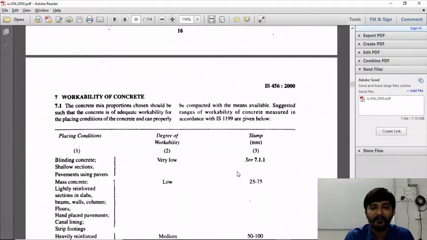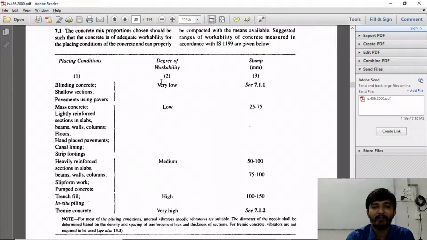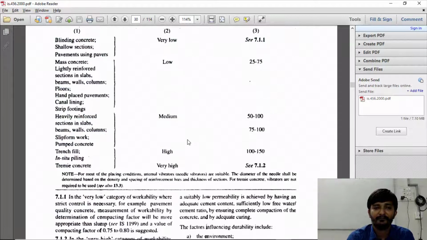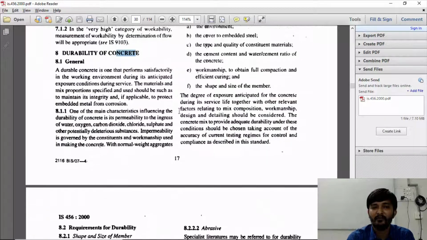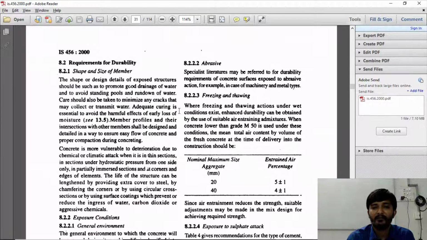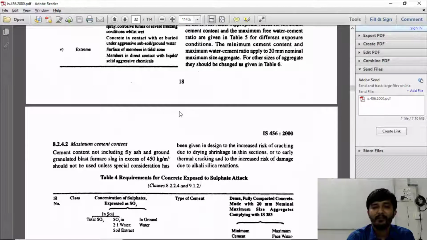Then we have also seen the criteria for the workability of the concrete. It is divided from very low up to the very high range. So for different placing conditions, different workabilities are specified by the Indian Standard Code. Then there are criteria for durability of concrete also. Okay, so you need to refer to these criteria. There are many questions that can be asked from this.